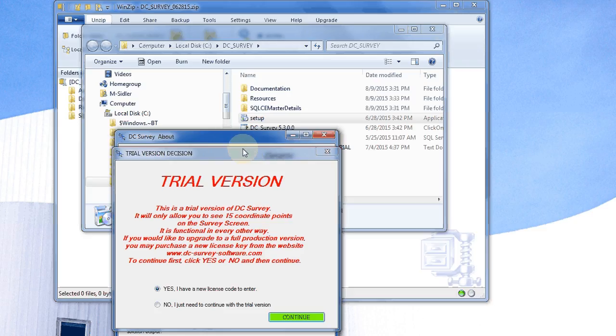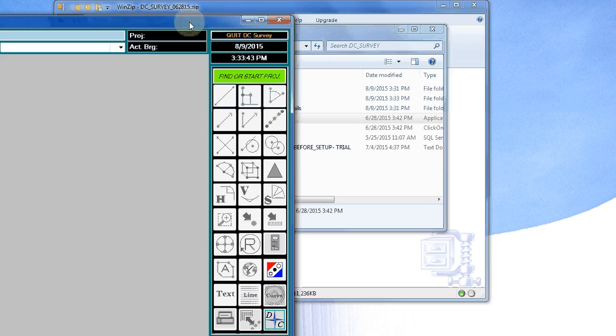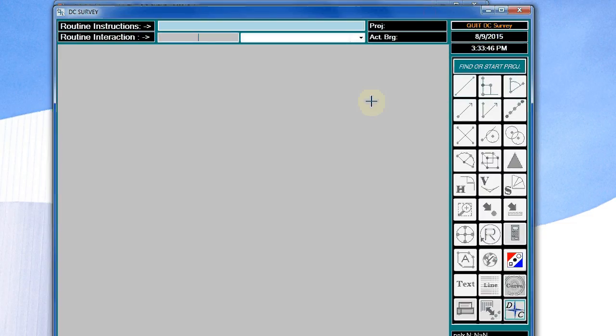Now, in this process, every time a trial version is started, you'll be presented with this question. Do you have a new license code? Did you purchase the production version, or are you still in the trial version mode? In this case, you would click no. I just need to continue with the trial version, and click on continue. This now presents us with the DC Survey program in its initial startup form.